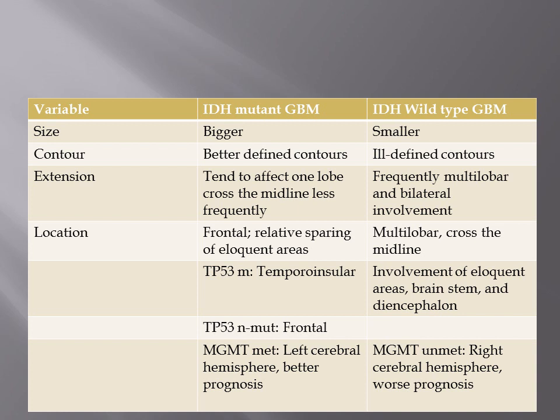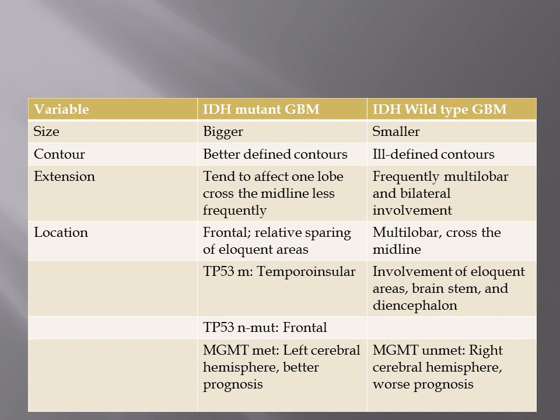These are the differences. IDH mutant GBM will be bigger in size compared to wild type GBM, and the contours are ill defined in wild type, with multilobar involvement and bilateral involvement common in wild type GBM, and it crosses midline. Wild type GBM crosses midline and involves eloquent areas, brainstem and diencephalon, whereas IDH mutant GBMs are commonly seen in the frontal lobe and harbor TP53 mutation.